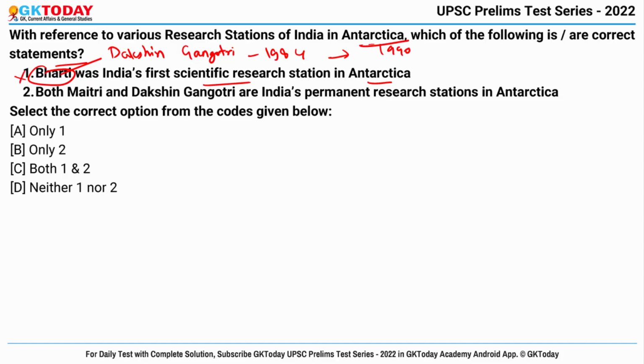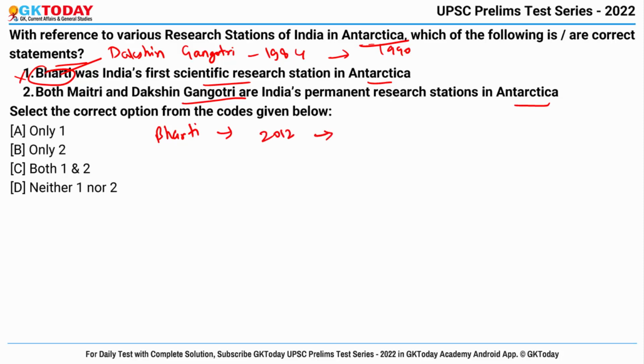So this is wrong. And the second statement says, both Maitri and Dakshin Gangotri are India's permanent research stations in Antarctica. No, Bharti is India's permanent research station in Antarctica and it began operations in the year 2012